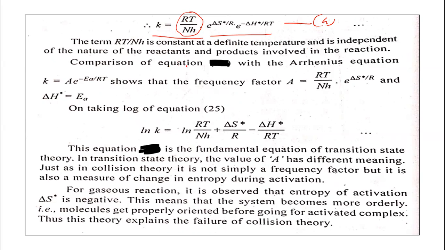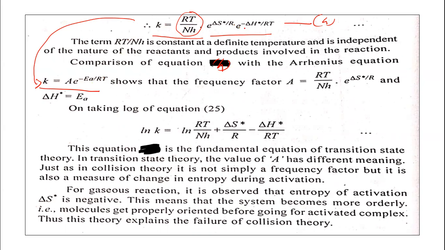So, comparison of this equation 4 with the Arrhenius equation. We can compare these two equations now. This is also the rate constant. According to the Arrhenius equation, k is equal to A into e raised to minus Ea upon RT. So this is also k equal to RT upon Nh e raised to delta S* upon R.